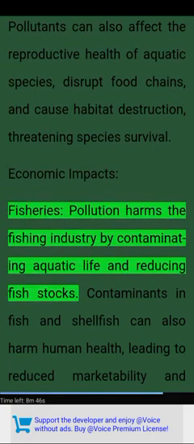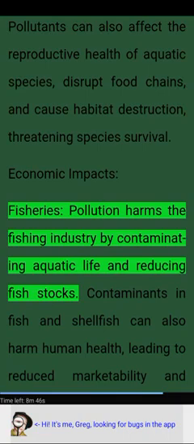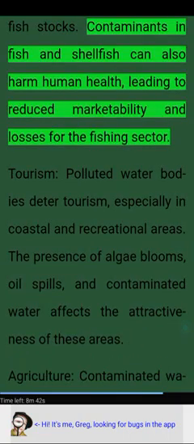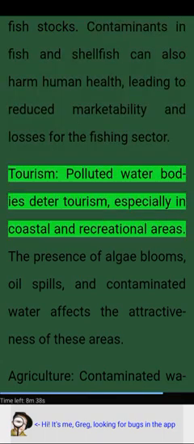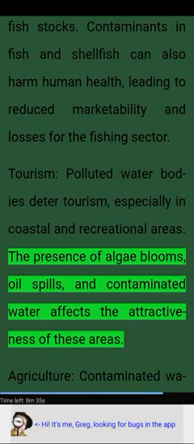Economic impacts. Fisheries. Pollution harms the fishing industry by contaminating aquatic life and reducing fish stocks. Contaminants in fish and shellfish can also harm human health, leading to reduced marketability and losses for the fishing sector. Tourism. Polluted water bodies deter tourism, especially in coastal and recreational areas. The presence of algae blooms, oil spills, and contaminated water affects the attractiveness of these areas.